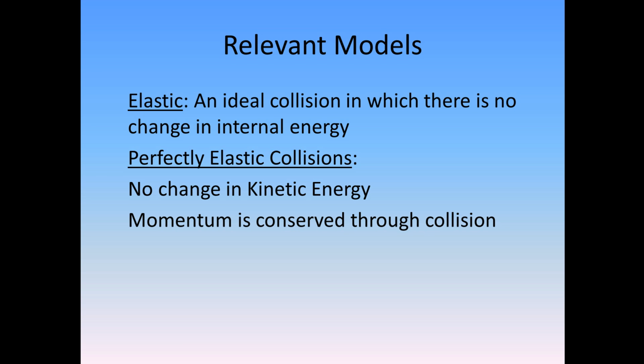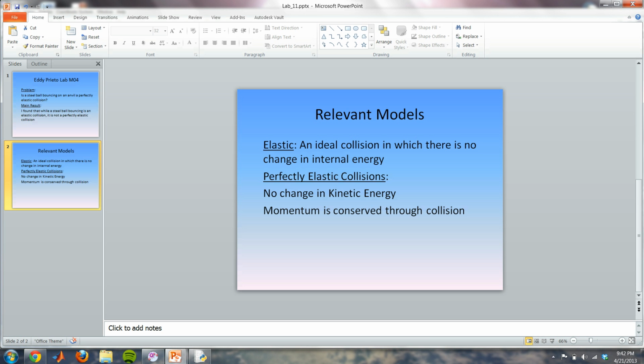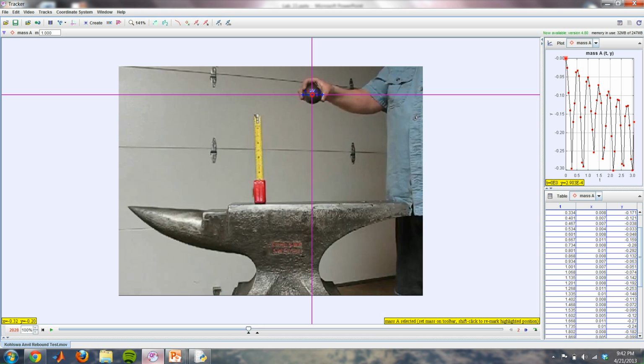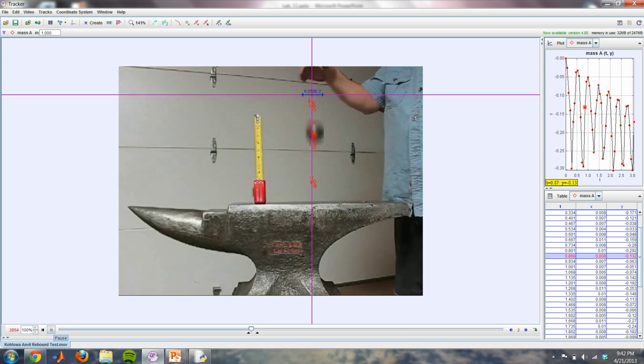Now, let's go to the Tracker video file. It should look familiar, as Dr. Greco showed us this video in lecture. The man who is filming the video drops a steel ball with a radius of 2.5 inches from a foot above the anvil, and as it bounced, I tracked the ball's path.